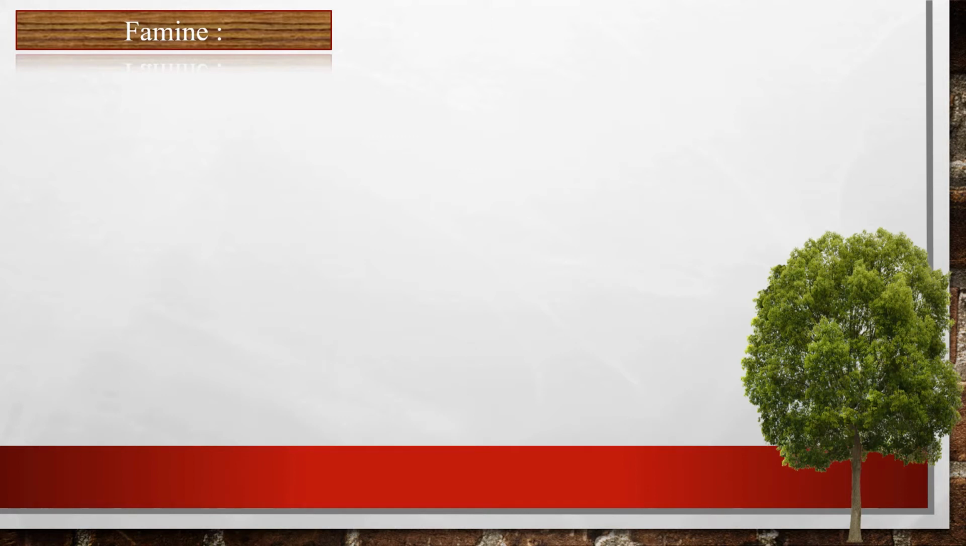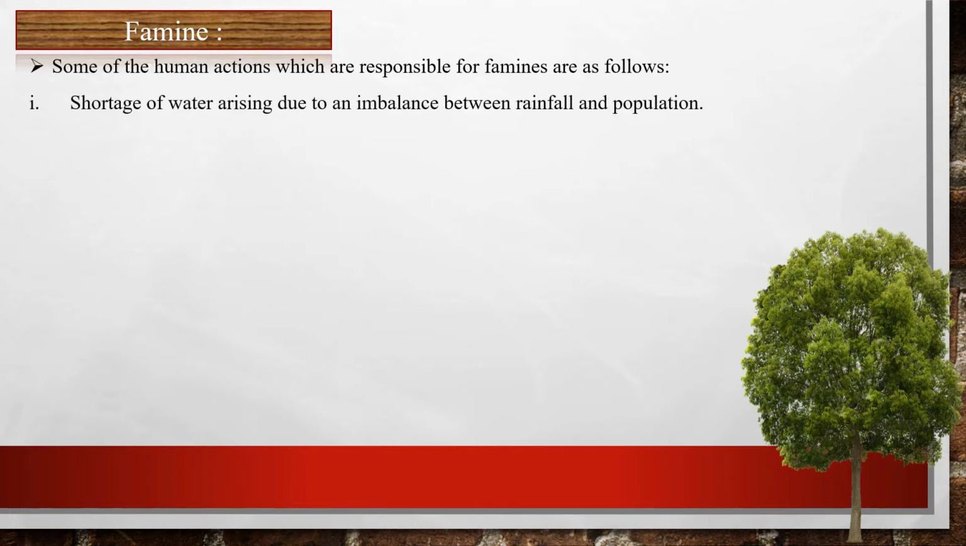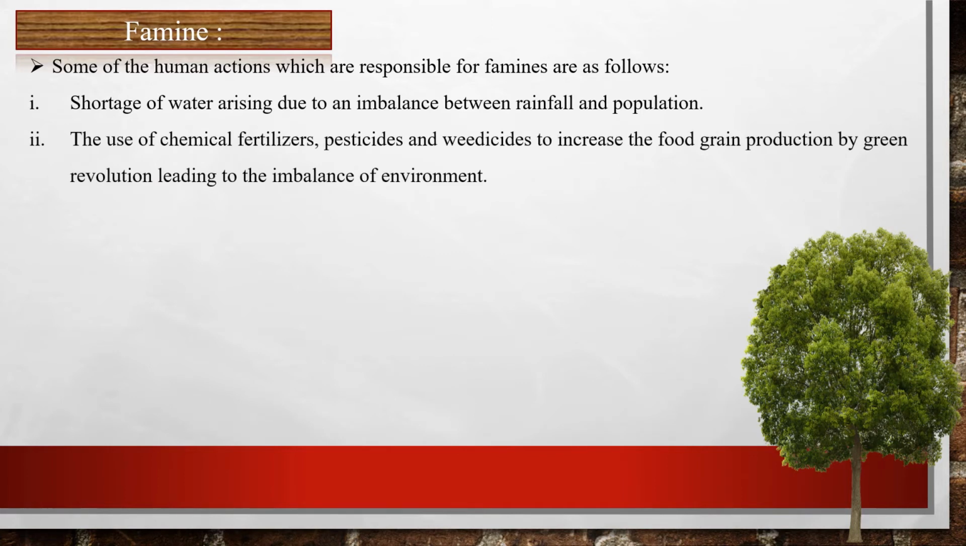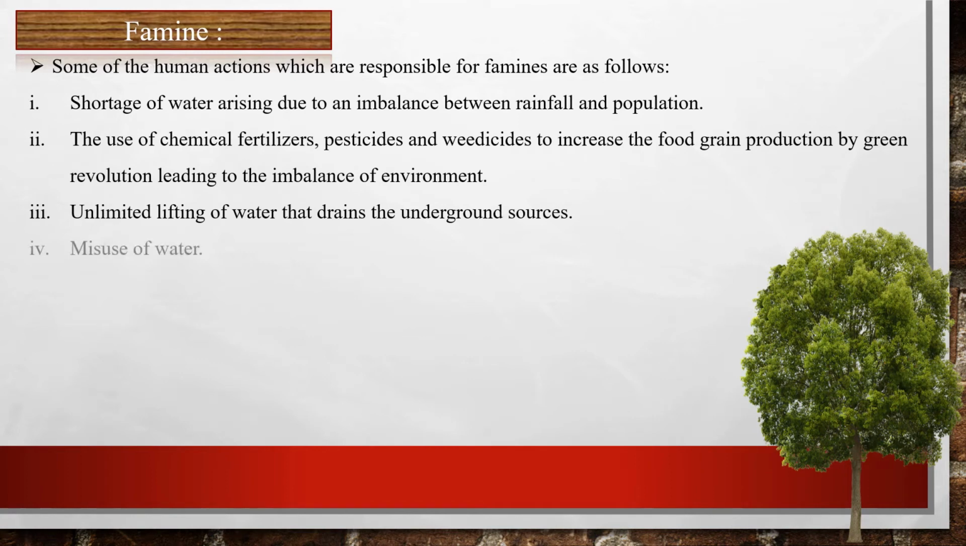And some of the human actions which are responsible for famines are as follows. That is shortage of water arising due to an imbalance between rainfall and population. Then the use of chemical fertilizers, pesticides and weedicides to increase the food grain production by green revolution, leading to the imbalance of environment. Then unlimited lifting of water that drains the underground sources and the misuse of water.